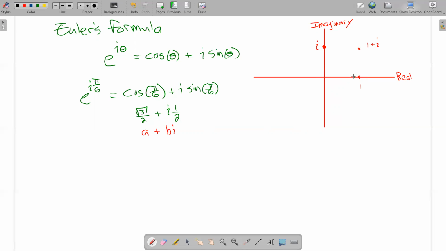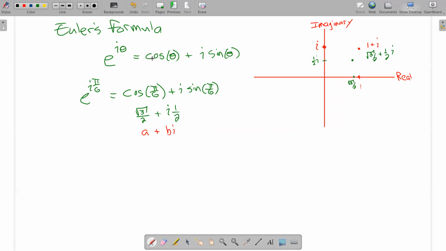That would put me about right here. Half of I would be about right here. And so this complex point would be right about there. So that point right there is my square root of 3 over 2 plus 1/2 I.